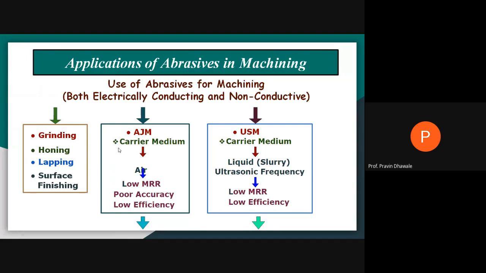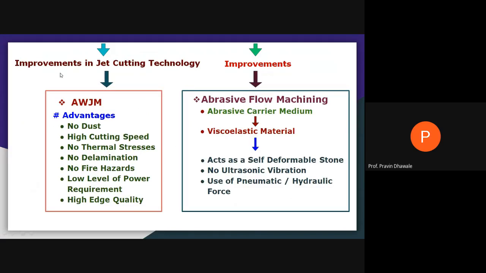First one is all these surface finishing processes. Then we studied abrasive jet machining, where you use the abrasive along with air. We will study ultrasonic machining after abrasive water jet machining, where again you use abrasive materials. Abrasive water jet machining is an improvement in jet cutting technology.